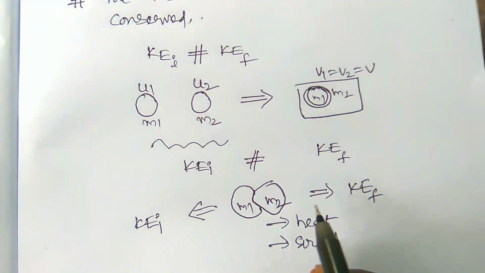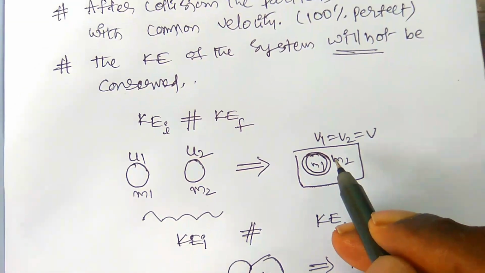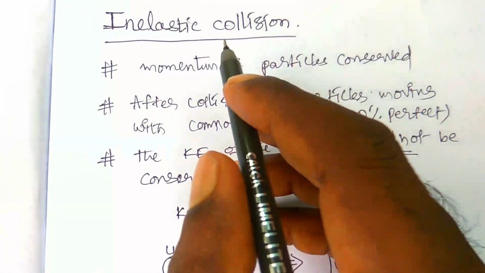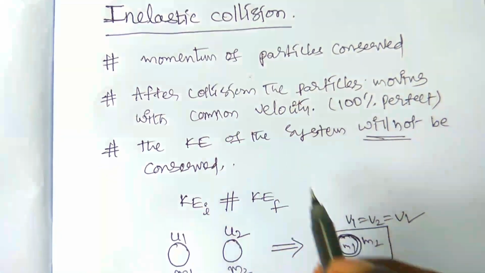Only the momentum of the particles is conserved. Okay. And after collision both the particles are moving with the common velocity. So these are the points we have to remember in case of inelastic collision.